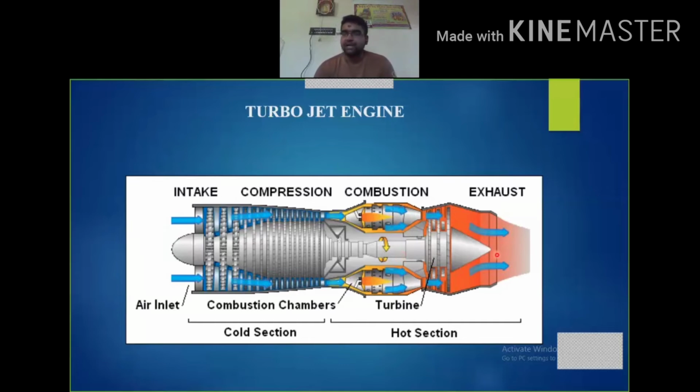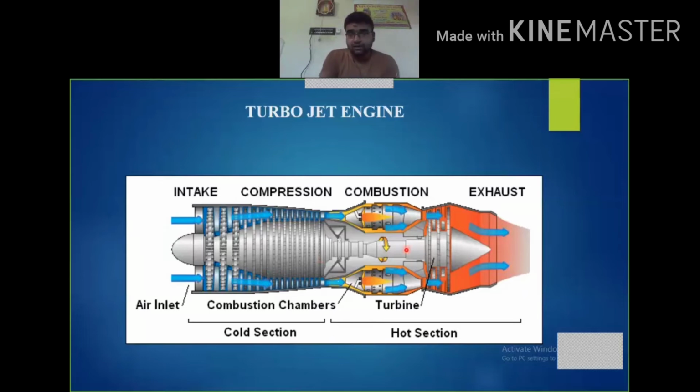Okay, and then the exhaust gases start flowing towards the rearward direction with a high velocity, and then the turbojet engine moves in the forward direction with a high speed. So this is about the turbojet engine, and this jet engine is highly capable for aircraft which are moving at a speed of 800 kilometers per hour.